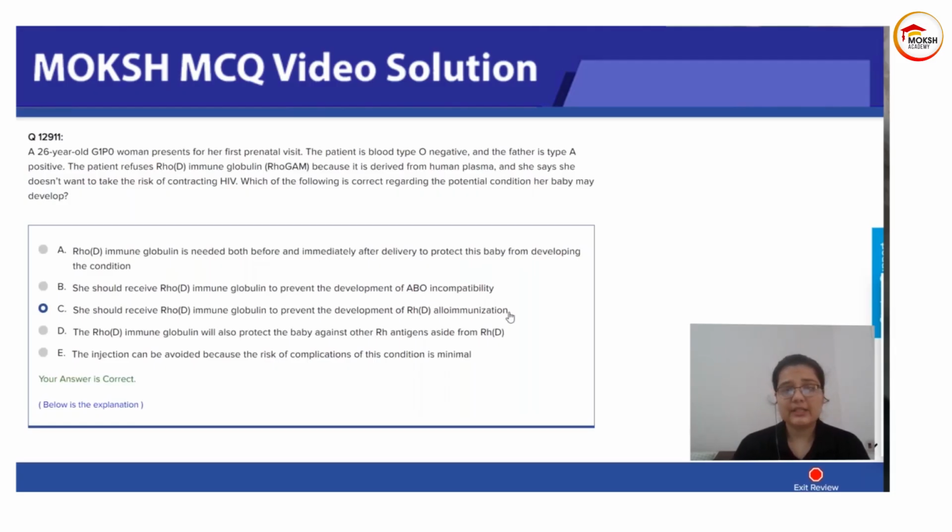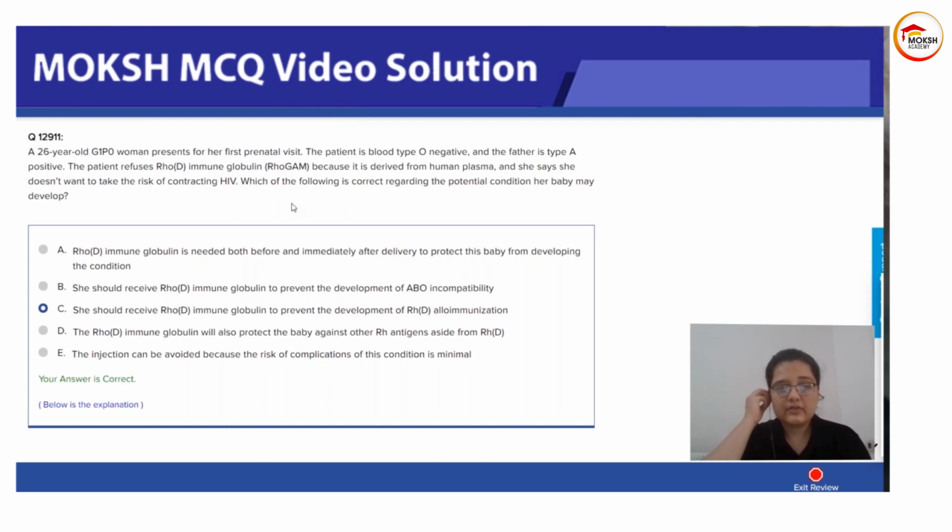Encourage alloimmunization. Last sentence first: which of the following is correct regarding the potential condition her baby may develop? A 26-year-old G1 P0 woman presents for her first prenatal visit. She is O negative, and the father is A positive. She is refusing RhoGAM. Okay. So what is the potential condition?